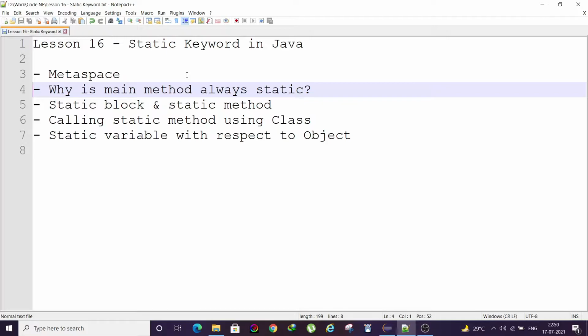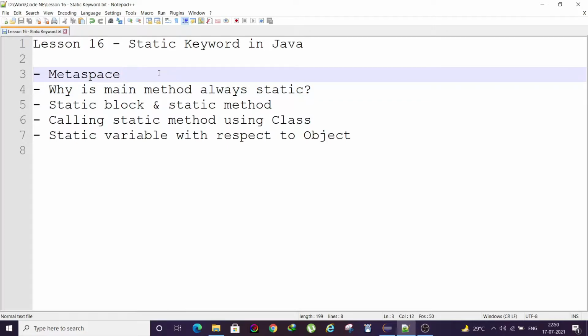So what is metaspace? Whenever an object is instantiated, an address to the heap memory is created because heap memory is allocated to the object. But whenever a class is loaded for the first time, it is loaded in the metaspace. So why am I suddenly talking about metaspace, and how does it fit in the static keyword? That is because